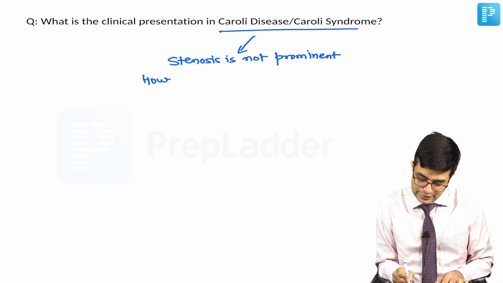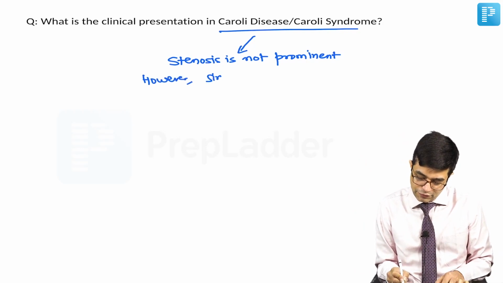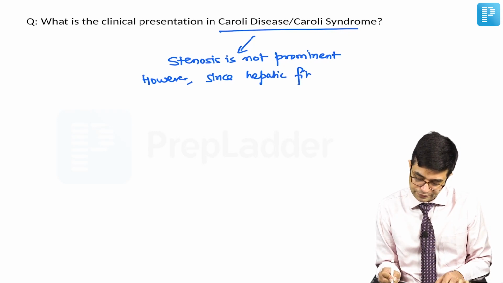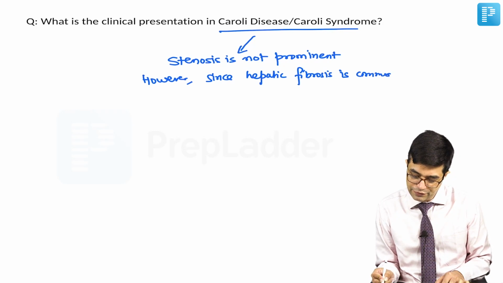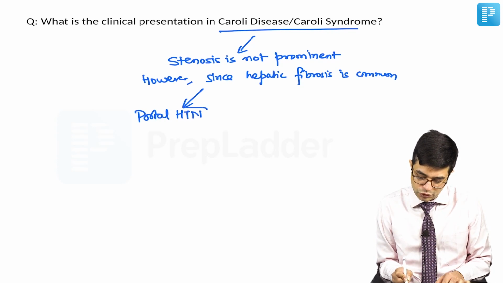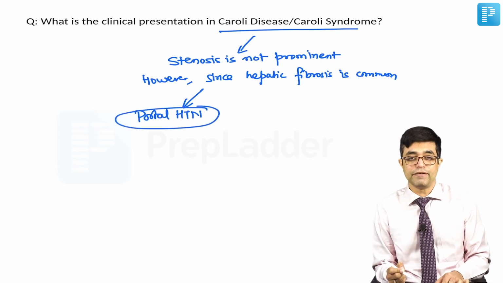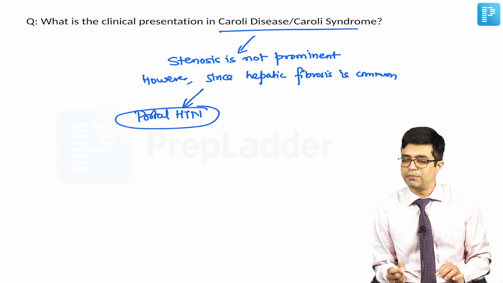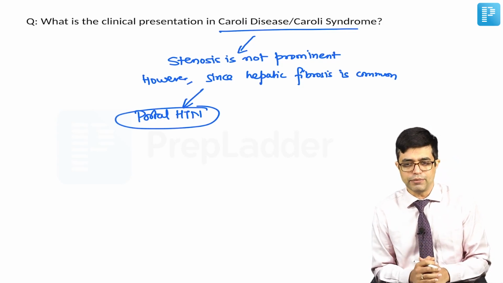However, since fibrosis or hepatic fibrosis is common, they will have features related to portal hypertension presenting early. So you will have bleeding varices, you may have ascites and related complications which you have read multiple times.